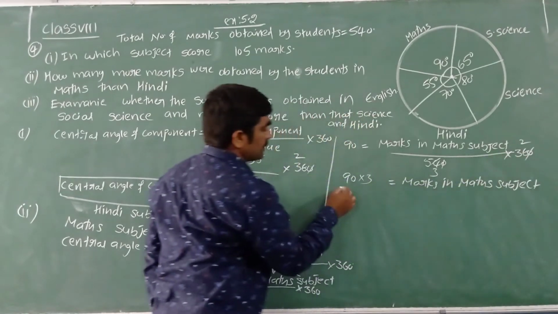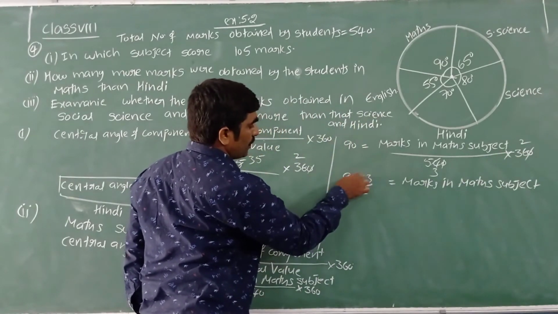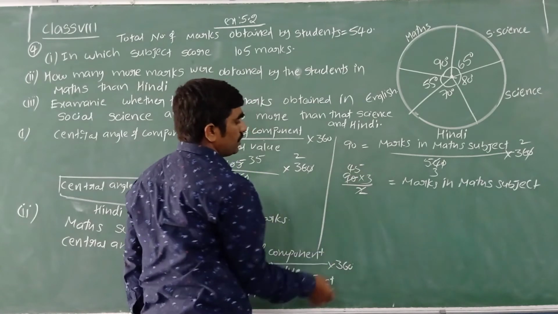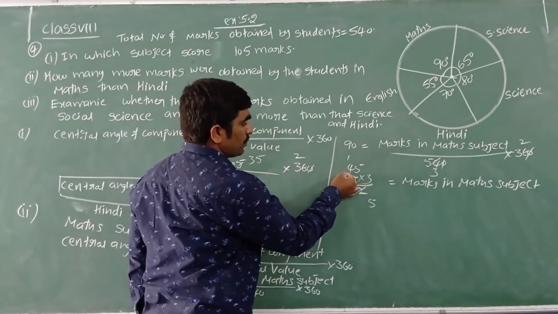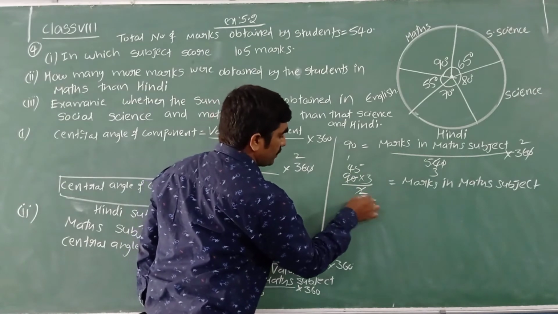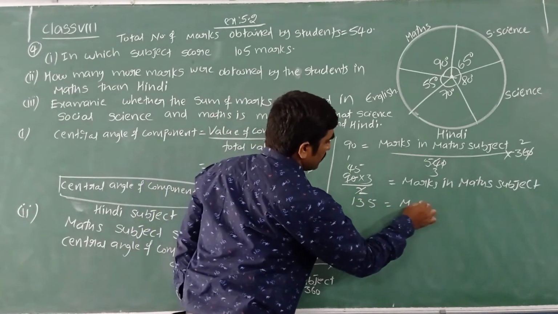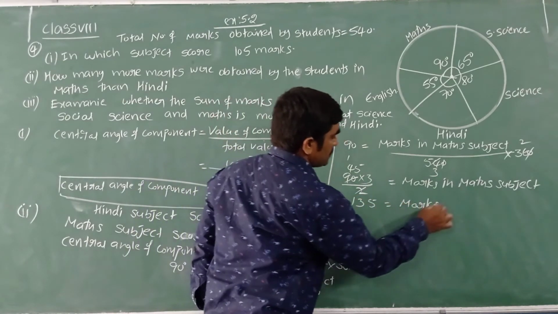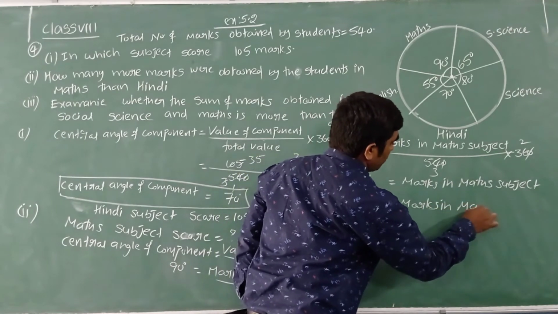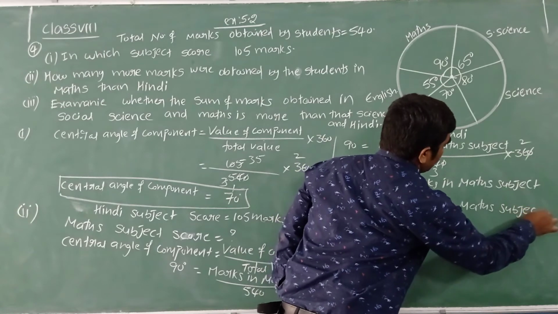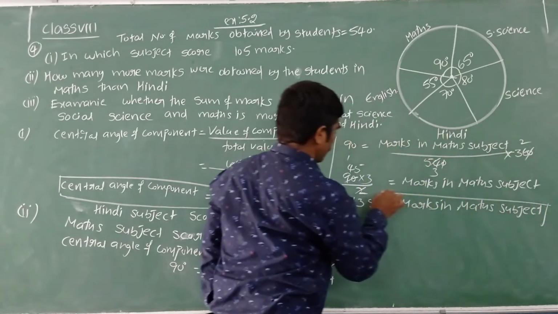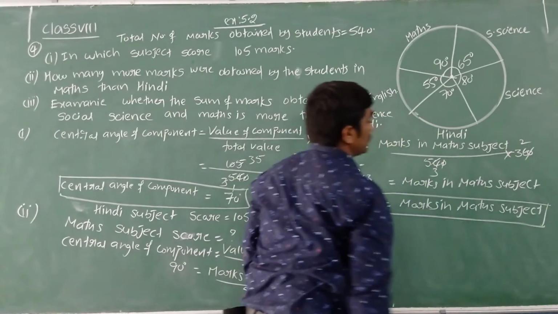Into 2, if I transpose it, becomes by 2. 2 1s are 2, 45 is 90. 45 3s are 3 5s are 15, 5 1. 3 4s are 12 plus 1 is 13: 135. So the marks scored in the math subject: how many? 135 marks.